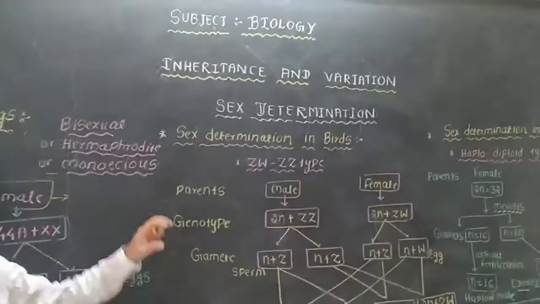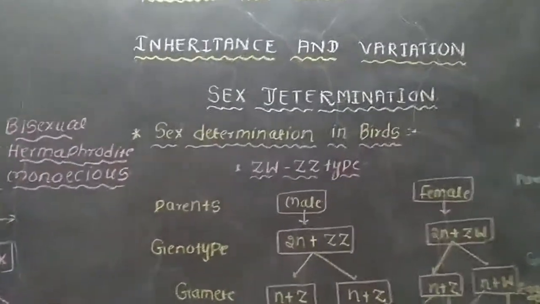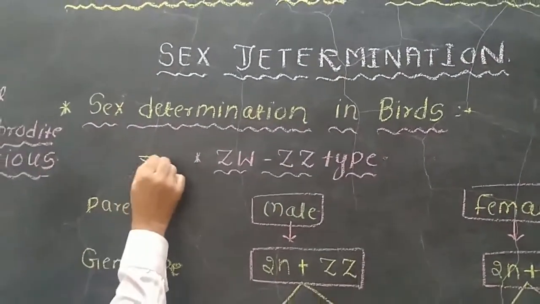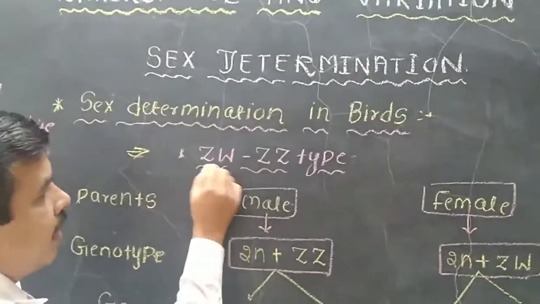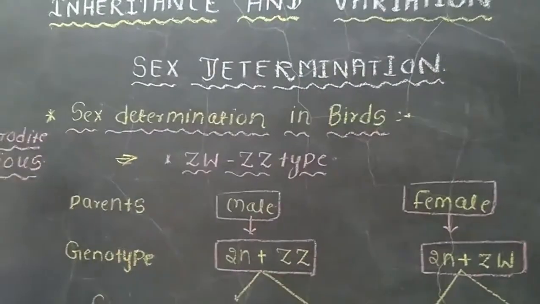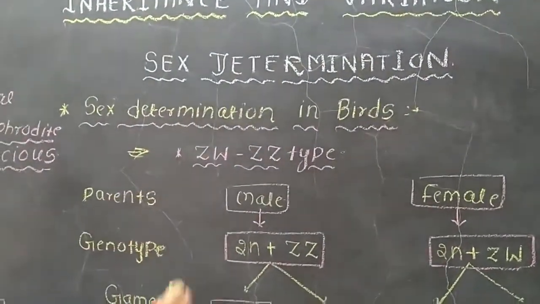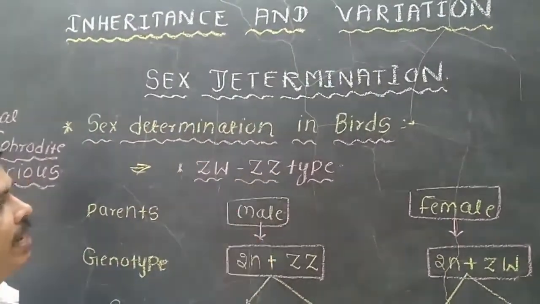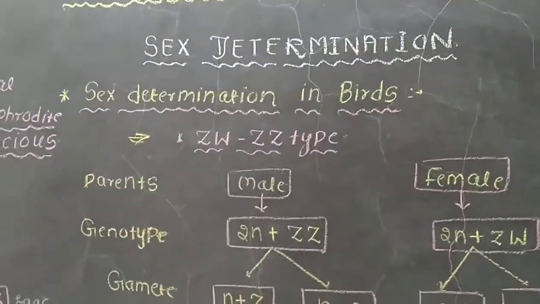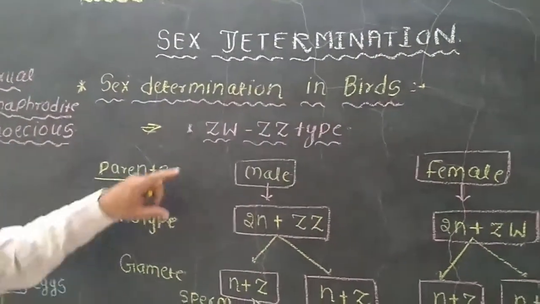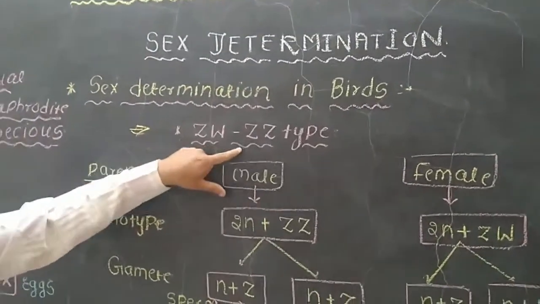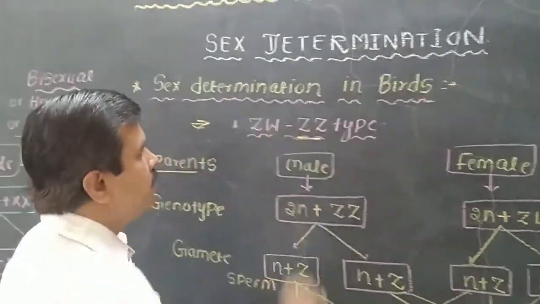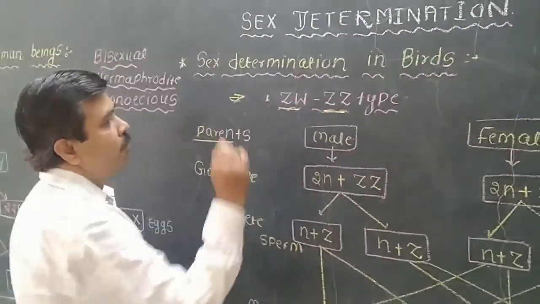Now the next mechanism, the next type, is sex determination in birds. In birds there is the ZW, ZZ type of sex determination, not XX, XY as in human beings. Here the chromosomes are represented by ZW and ZZ. In the case of the male, there are ZZ chromosomes, and in the case of the female, ZW.